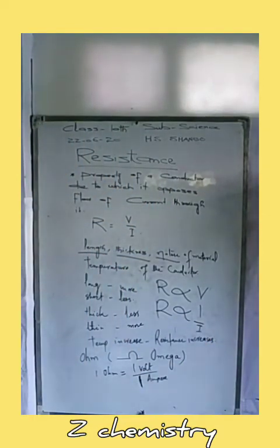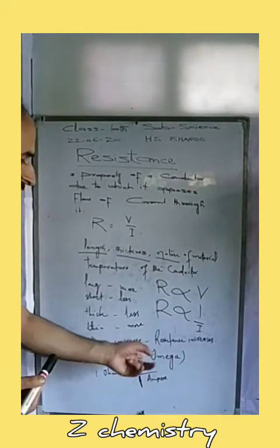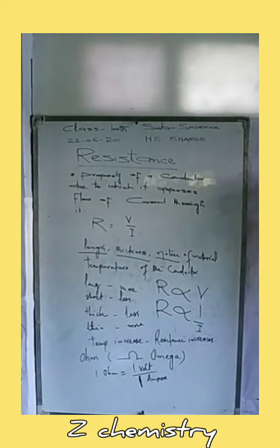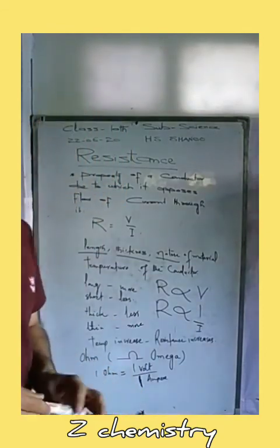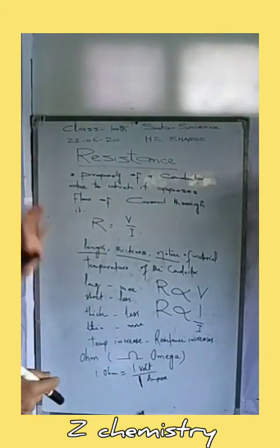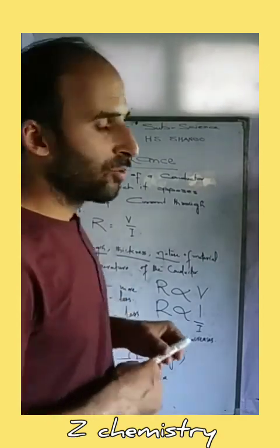The resistance of the conductor is measured in the unit ohm. It is shown by this sign, which is called the omega sign. Or we can state that a resistance of 1 ohm can be defined as the resistance of a conductor in which a potential difference of 1 volt is present across its ends, and a current of 1 ampere will flow through this particular conductor. That was all about today's topic.